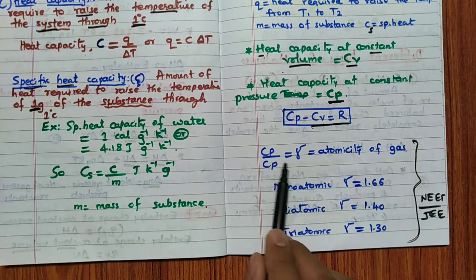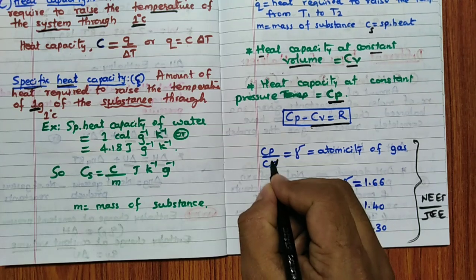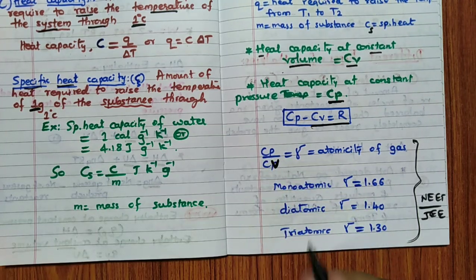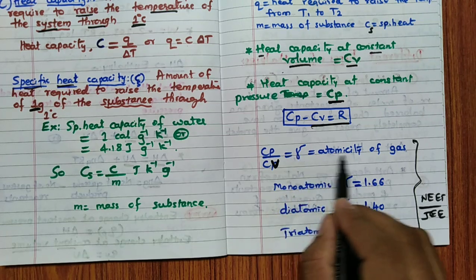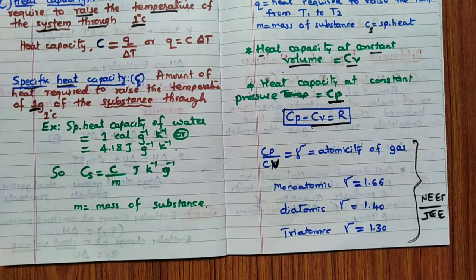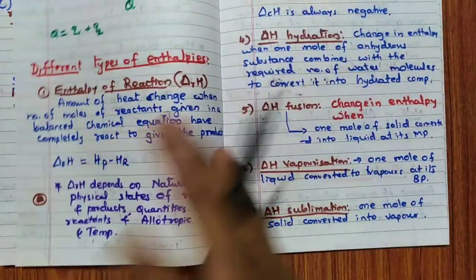So Cp by Cv is equal to gamma. Gamma is nothing but the atomicity indicator of the gas. Remember, if monoatomic, gamma should be 1.66. Diatomic 1.40, triatomic 1.30. In CET, one question on this they have not asked, hence you will get this type of question in NEET and JEE.